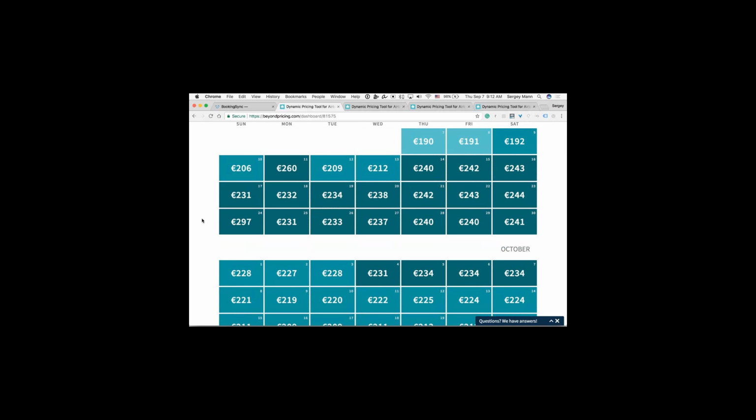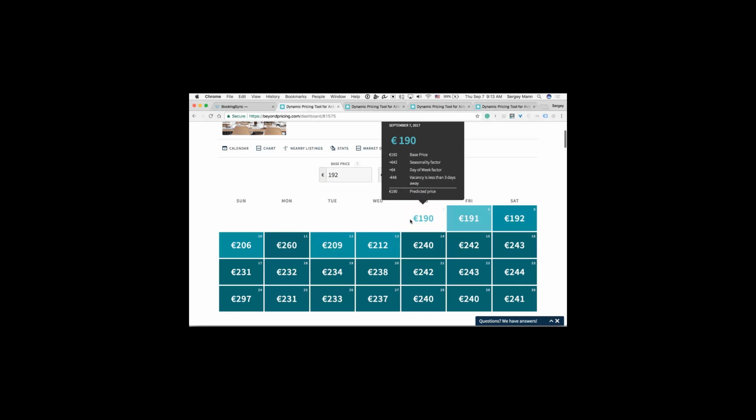One thing to note here is the darker bluish color. That just means that it's a high demand season, high demand period of time. The medium kind of blue is a medium demand, and then the lightish blue is the lowest demand. So that way, just at a glance, you can right away see what kind of demand we're seeing there.